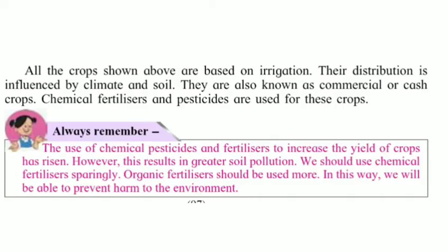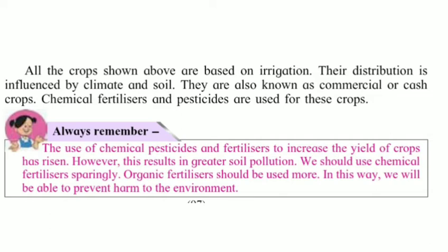And students, see, all the crops shown above are based on irrigation. Their distribution is influenced by the climate and soil. They are also known as commercial or cash crops. Chemical fertilizers and pesticides are used for these crops.